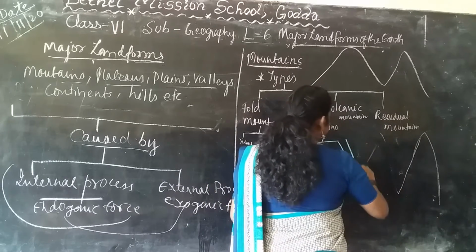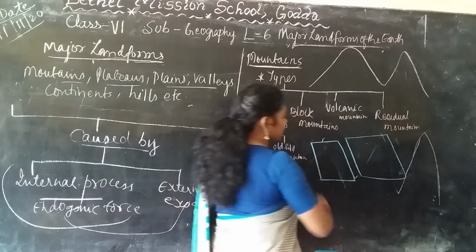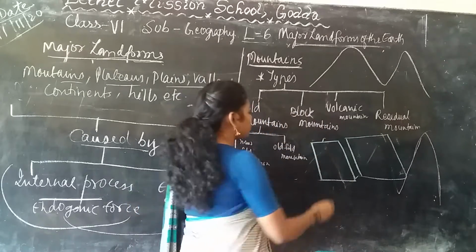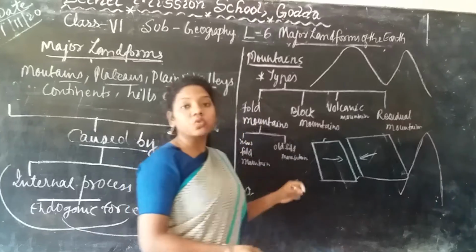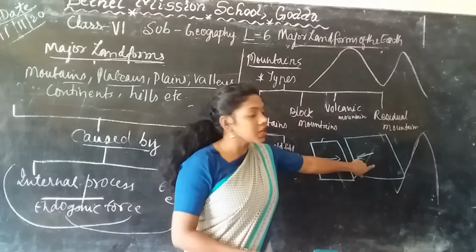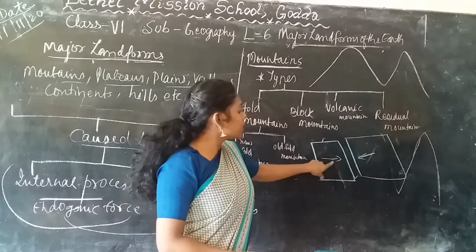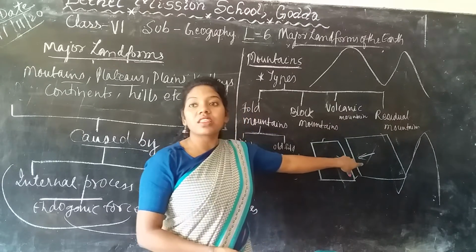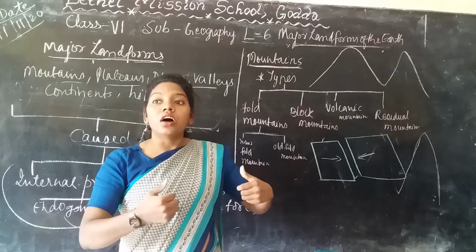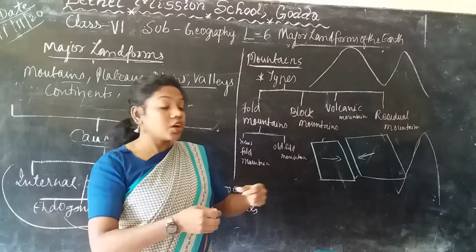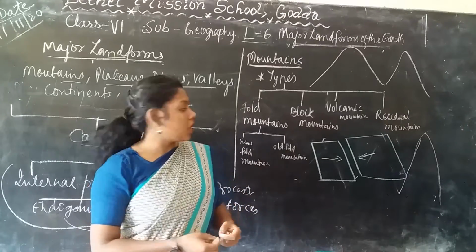You can see these 2 lithospheric plates, and they are moving towards each other. These are 2 important lithospheric plates. So when they move towards each other, that means in the convergent way, colliding or coming towards each other, what happens?